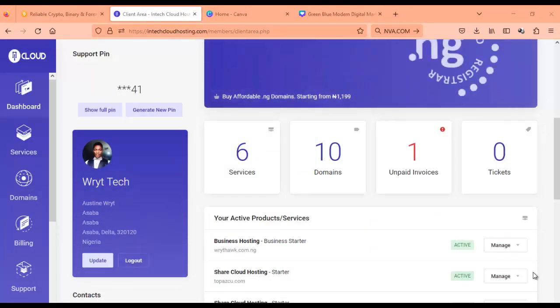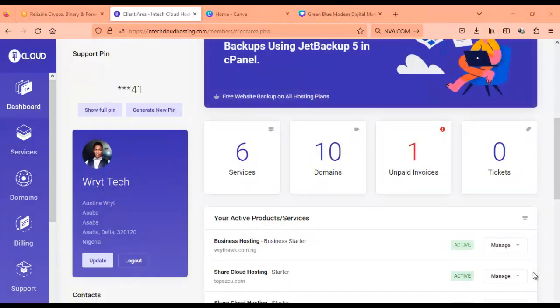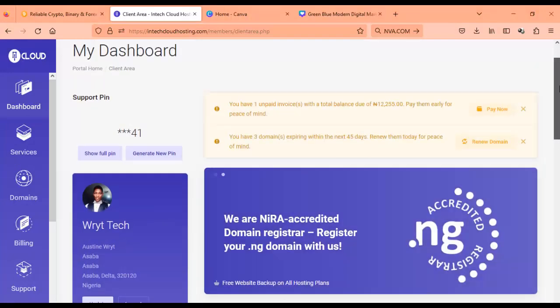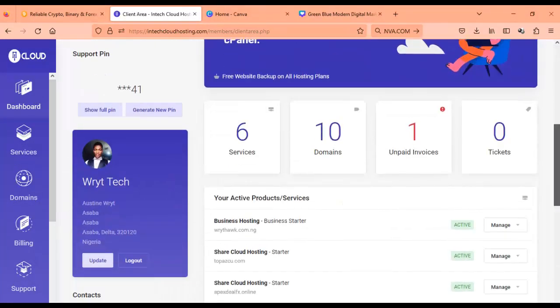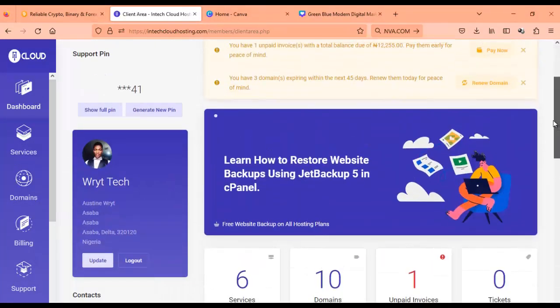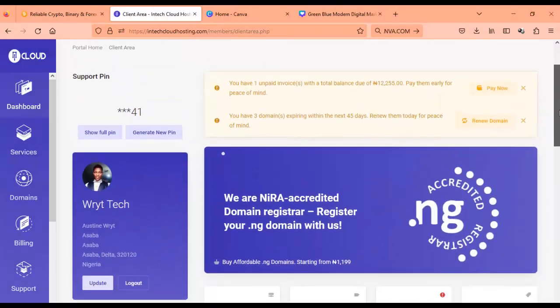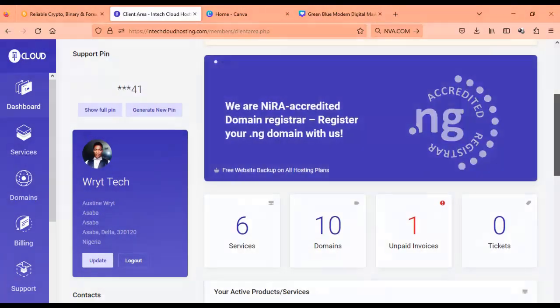Alright guys, now for you to get started with the investment website or the career website, any website you want to do, the very first thing you do is to buy your hosting and domain. Okay, if you don't know how to buy hosting and domain, I'm going to make a separate video available for you to see how you can get your hosting and domain name.